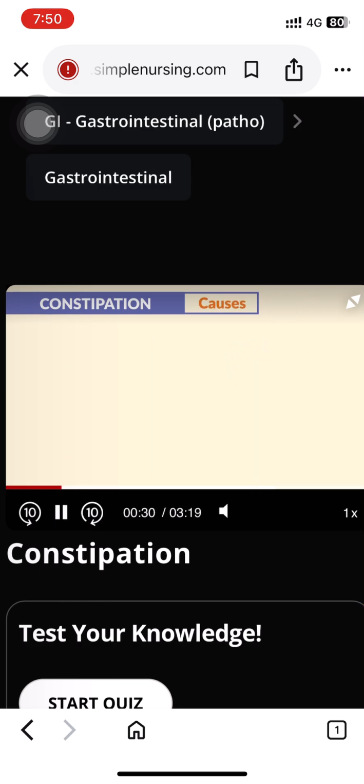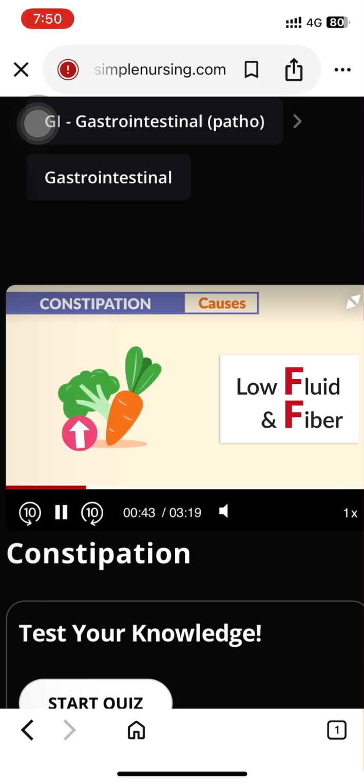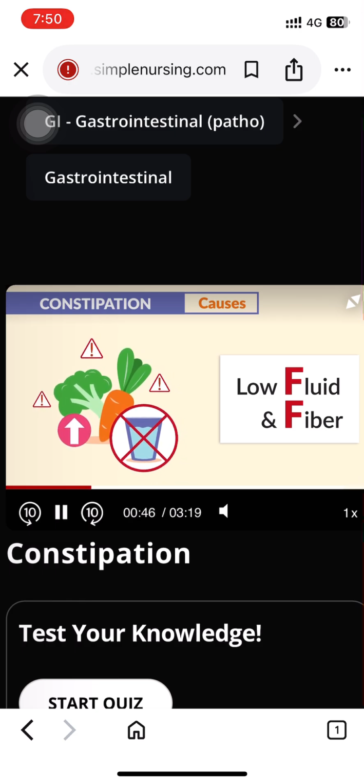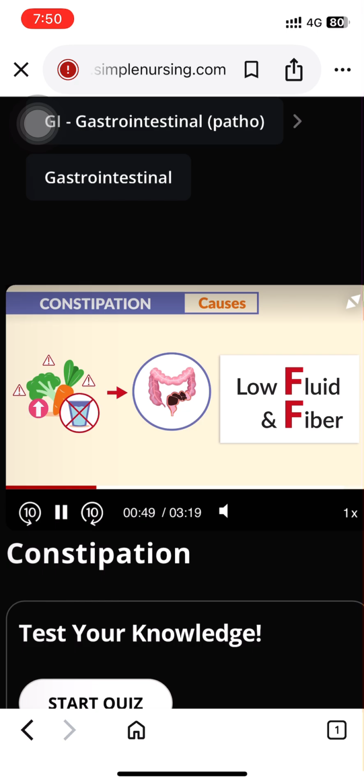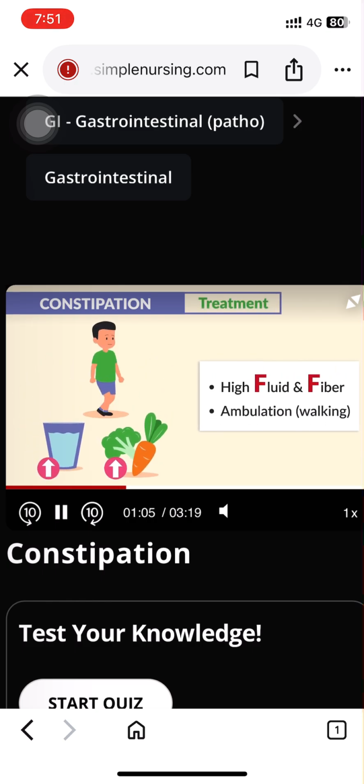Now, in terms of the causes, this includes stress as well as low fluids and low fiber. So be sure to write down the double F's. We basically don't have enough fruits, veggies, or whole grains in the diet, or even too much fiber without adequate fluid intake. You see, fiber can cause constipation if not taken with fluid, since fiber only inflates with fluid to scrub the GI. So too much fiber without proper fluid intake can actually cause constipation. Now, in terms of treatments, high fiber and fluid with ambulation. This is always key on a lot of exams.